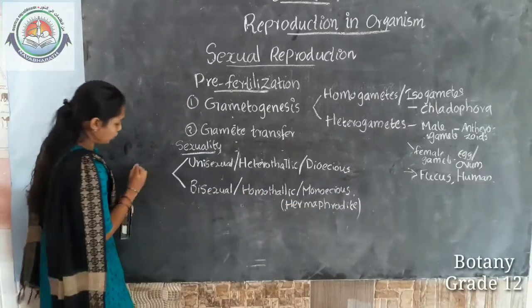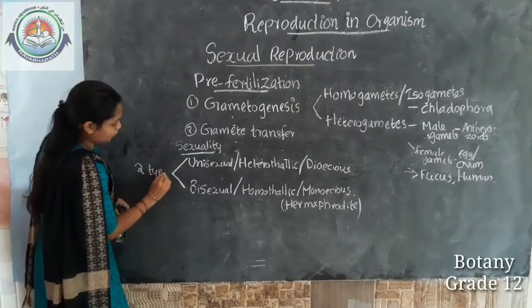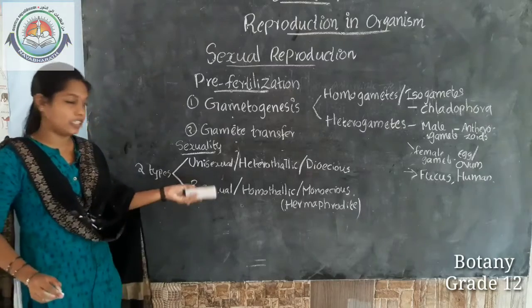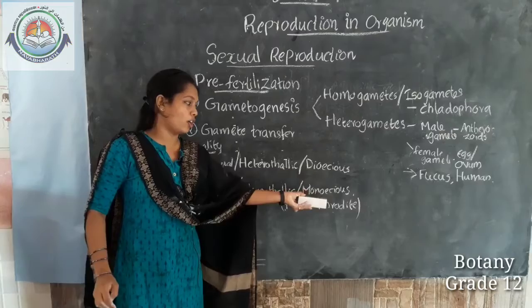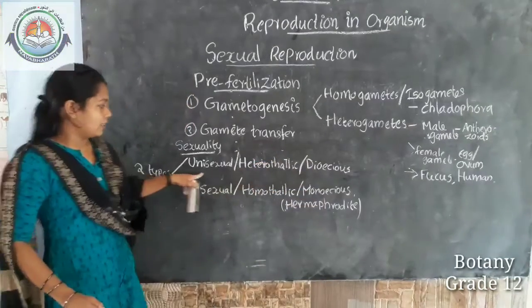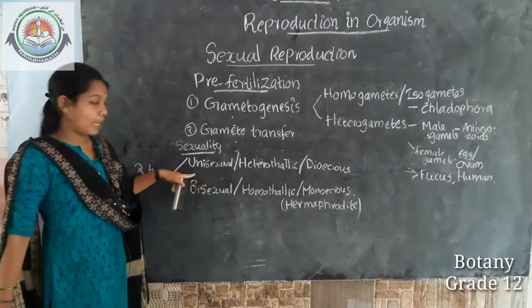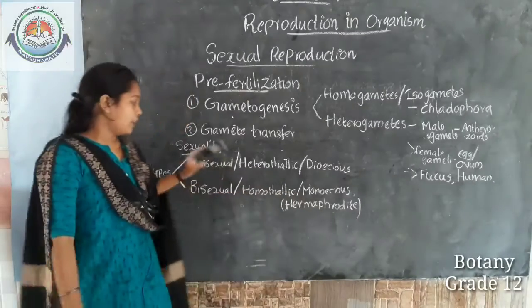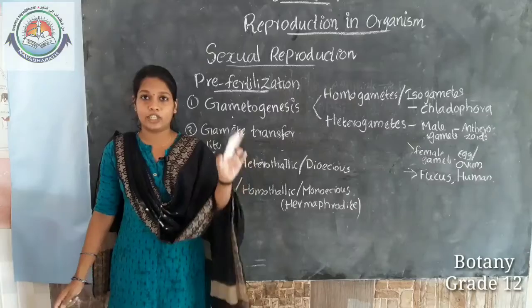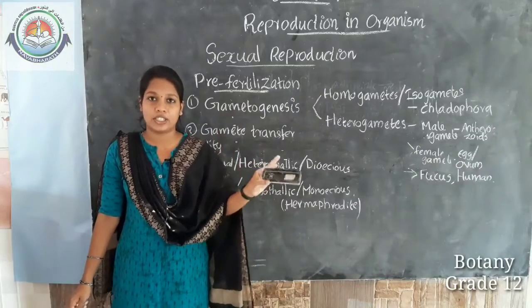These 3 terms have the same meaning, and these 3 have the same meaning. So there are 2 types of sexuality, unisexual and bisexual. Are you clear?